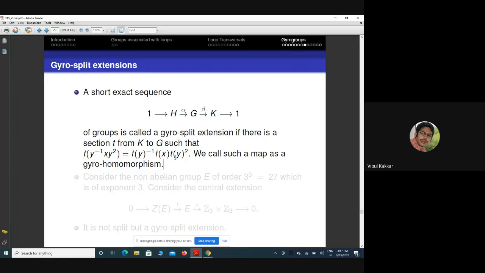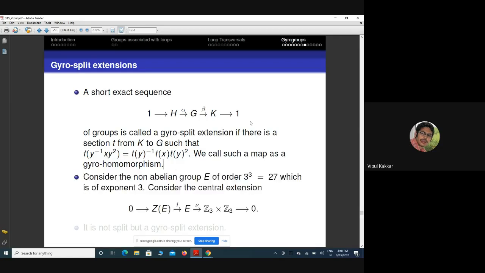Each homomorphism satisfies this condition, but there are examples where there is such a kind of splitting. So we call such maps gyro homomorphisms. If there is a section which is a gyro homomorphism, then we call this short exact sequence a gyro split extension.